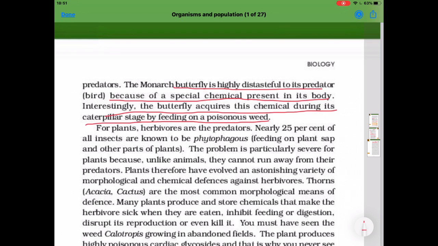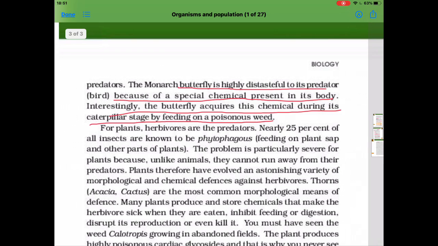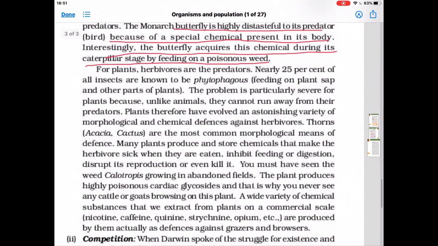For plants, herbivores are the predators. Nearly 25% of all insects are known to be phytophagous, that is, feeding on plant sap and other parts of plants. The problem is particularly severe for plants because unlike animals, they cannot run away from their predators. Plants therefore have evolved an astonishing variety of morphological and chemical defenses against herbivores. Thorns in cactus or acacia are the most common morphological means of defense. Morphological means the outer structure.